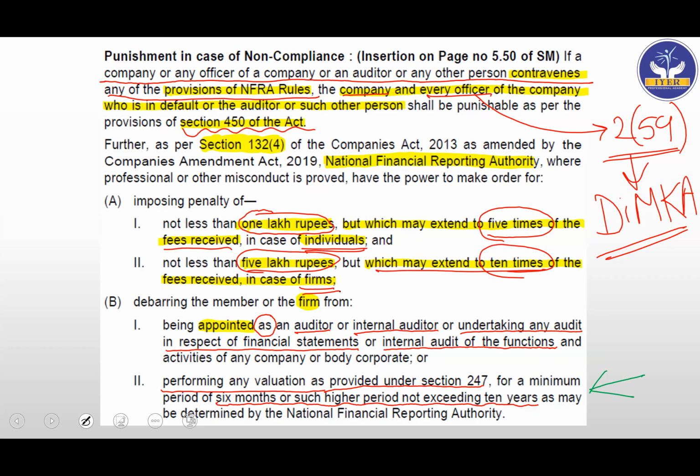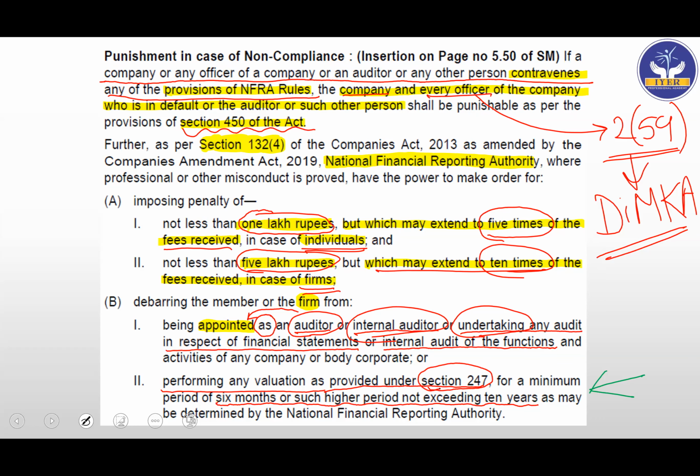Now, debarring the member or the firm from being appointed. So the firm or the member can be debarred if they are working in the capacity of an auditor or internal auditor, or undertaking any audit in respect of a financial statement or internal audit of the functions and activities of any company or body corporate, or performing any valuation as provided under section 247. You must know very well, being a student of group 1, that section 247 is nothing but the registered valuer provision contained here. It's a very nice section.